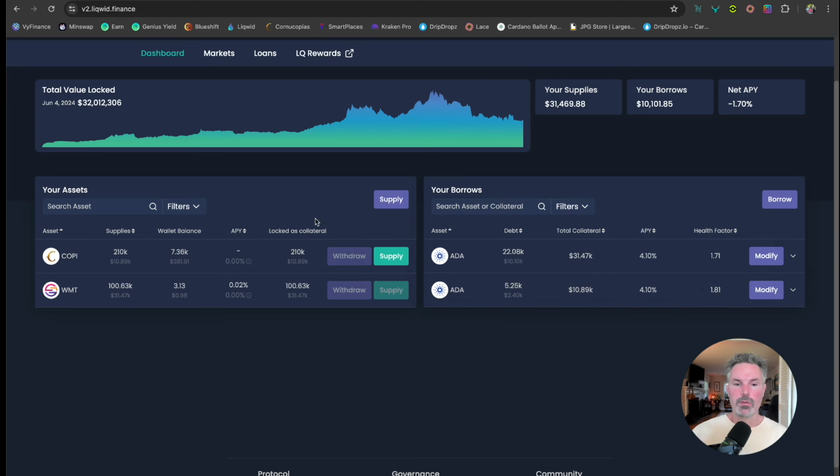Okay, so now you see that the 2010 Cornucopias is locked as collateral, and it created a separate borrow of 5.25K ADA. This is how much our collateral is worth, 10.89K right here, and then here's your health factor, and here are the APYs and all of that. A lot of these metrics and numbers will be discussed in detail in the educational courses I'm going to put out for the Cardano ecosystem.